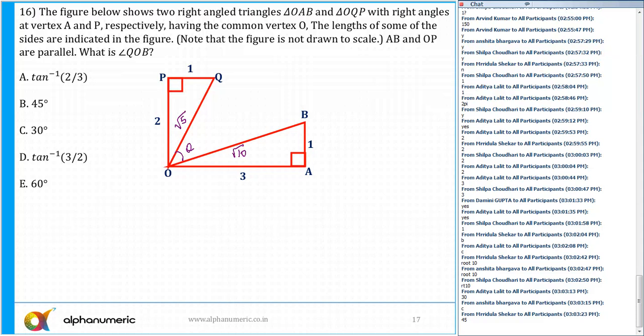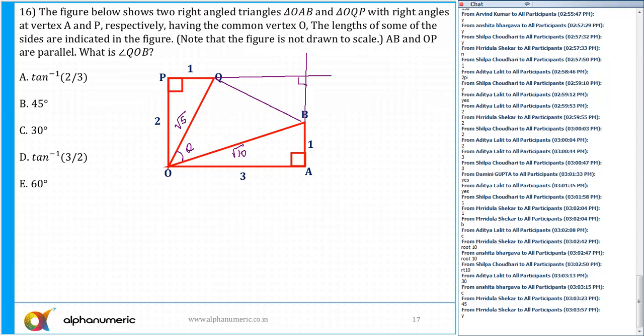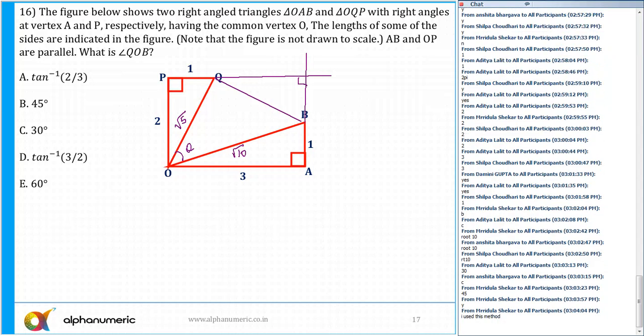There can be several approaches. One of the approaches: we need to find out the tan theta. If I join Q to B, and if I extend the length AB like this, and PQ like this, I'll get a rectangle, isn't it? This angle is 90 degrees. And this is a figure which we'll get, that is nothing but a rectangle. So we know this is root 5, this is root 10.